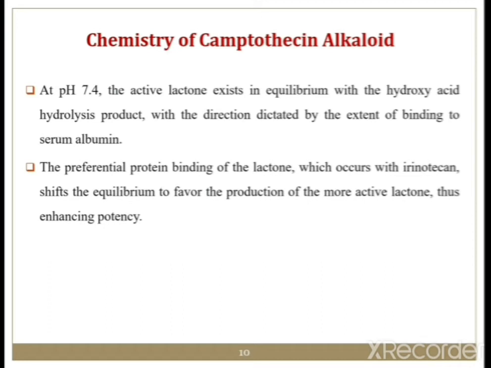So we have already seen that they are in equilibrium with the lactone at pH 7.4. Their binding to serum albumin is directed by the hydroxy acid hydrolysis product, and there is preferential protein binding of the lactone in the case of irinotecan. So this favors production of the more active lactone, and thus enhances the potency.